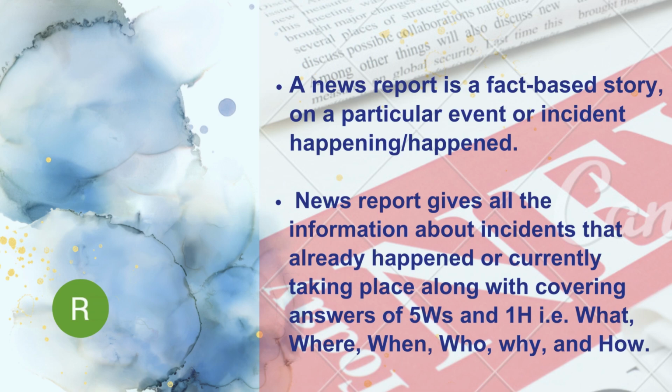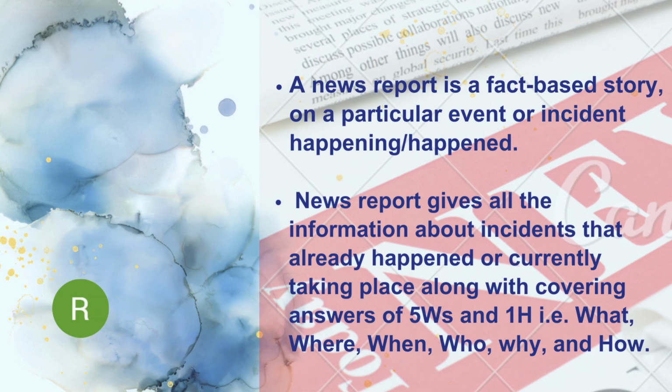A news report gives all the information about incidents that already happened or are currently taking place, along with covering answers to the 5 W's and 1 H. That is, what, where, when, who, why, and how.